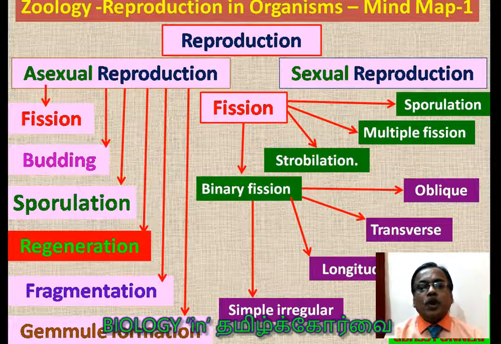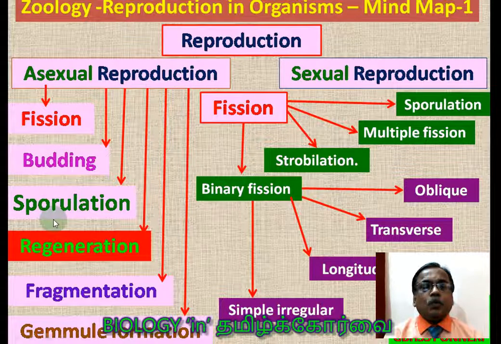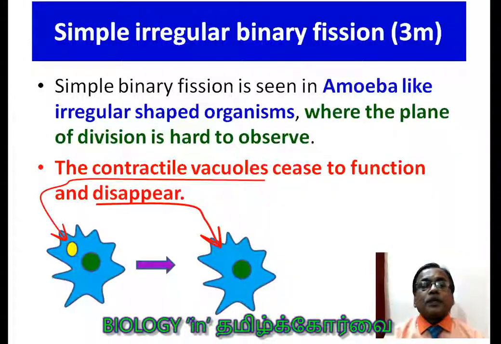So you should know where you are, because you are going to see sporulation itself mentioned at 2 places. You see under fission also one sporulation, and under asexual reproduction: fission, budding, sporulation. So that is the reason why I want you to keep revising what you have learned already, every say 10 minutes or 15 minutes.